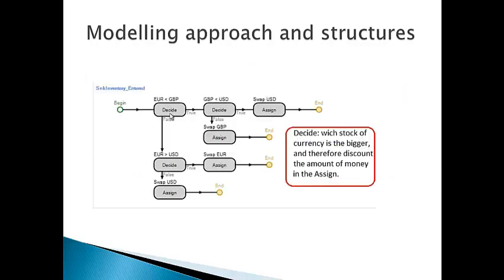The process seek inventory is to decide which stock of currency is the biggest and therefore discount the amount of money in the assign. For example, if EUR is less than GBP and this is less than USD, we are going to swap USD for another type of currency. But if USD is less than GBP, we are going to swap GBP to another type of currency.